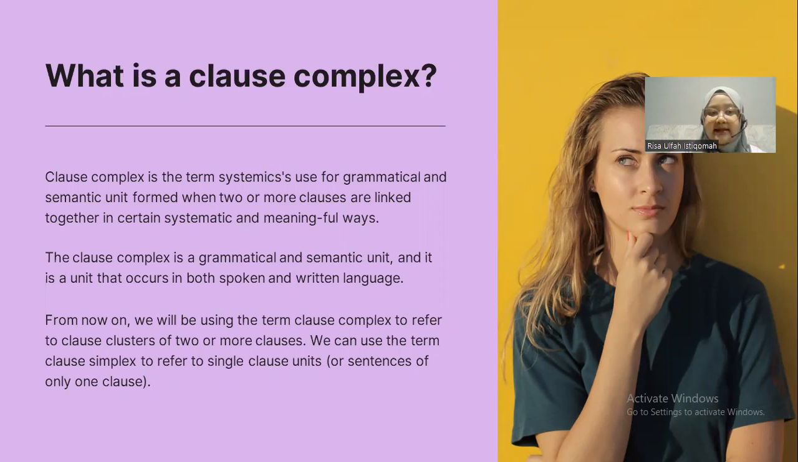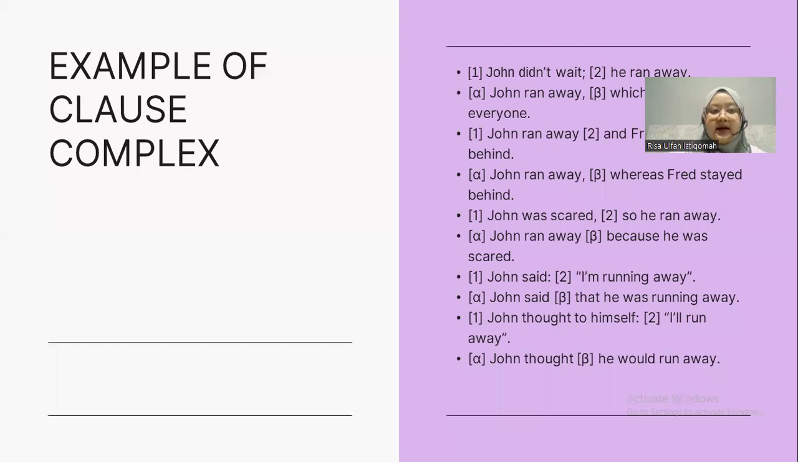The clause complex is a grammatical and semantic unit, and it is a unit that occurs in both spoken and written language. From now on, we will be using the term clause complex to refer to clause clusters of two or more clauses. We can also use the term clause complex to refer to single clause units or sentences of only one clause. So here is an example of clause complex.